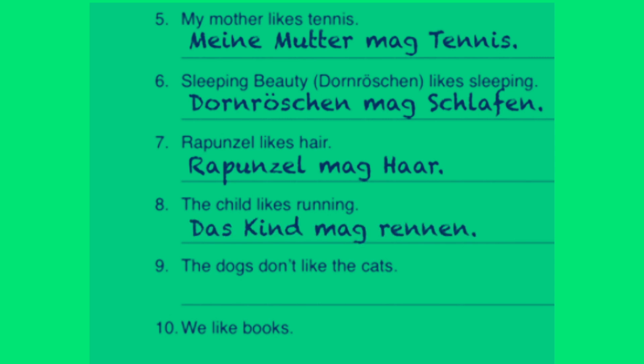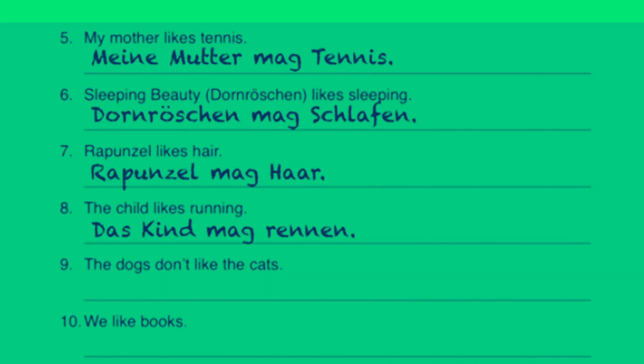If we capitalize rennen in this sentence, it might be confused with the noun Rennen, which means race. So if you would say it with a capital letter, it would mean that the child likes racing, which is slightly different. Number 9. The dogs don't like the cats. The plural for dogs is die Hunde, and the plural for cats is die Katzen. So we have to say here, die Hunde mögen die Katzen nicht.